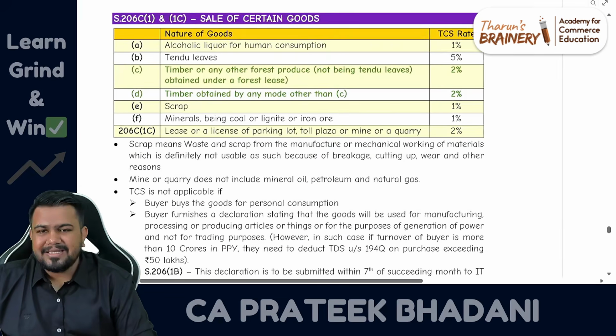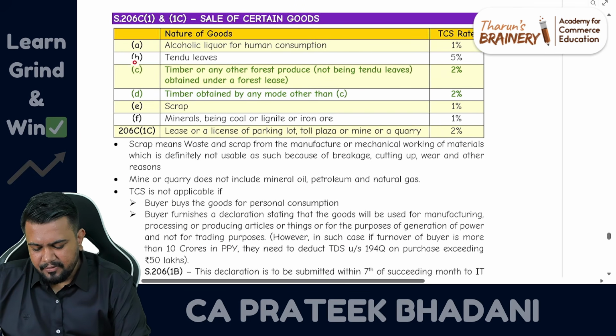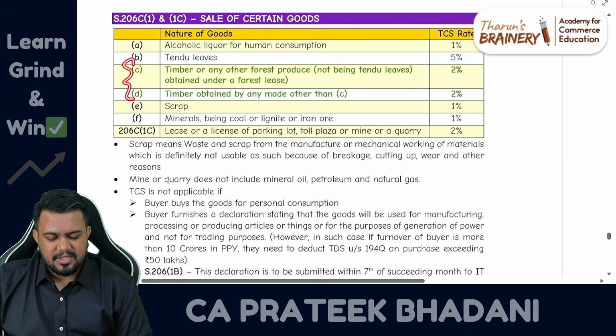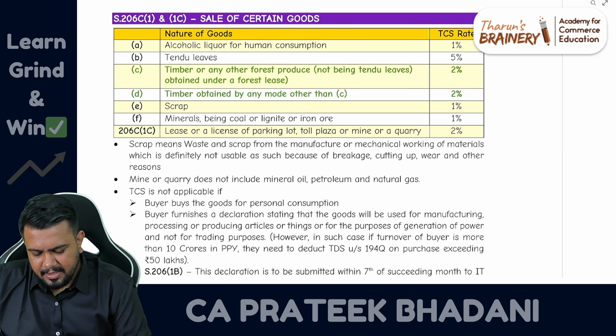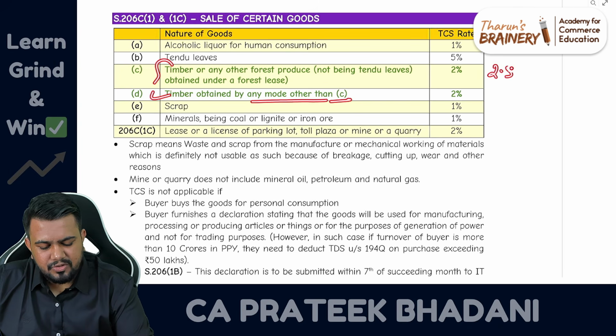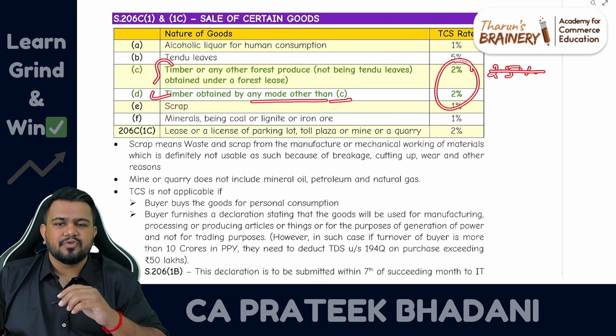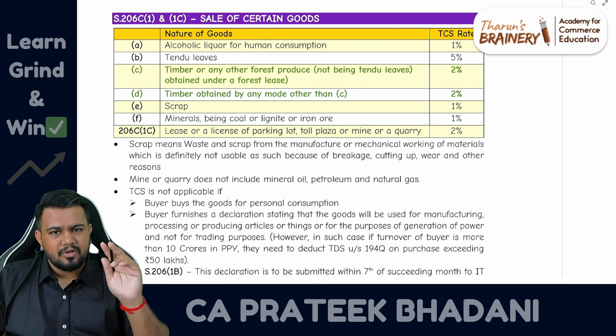Now let's come to TCS. In TCS, for two items, the rate has changed. What are the two items? Number one, timber or any other forest produce not being tendu leaves obtained under forest lease, and then timber obtained by any mode other than forest lease. So in case of timber, earlier the rate used to be 2.5 percent. Now the rate is 2 percent. So in case of timber, the rate is how much? 2 percent.